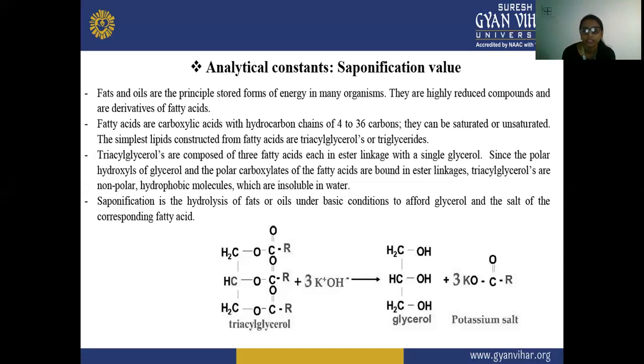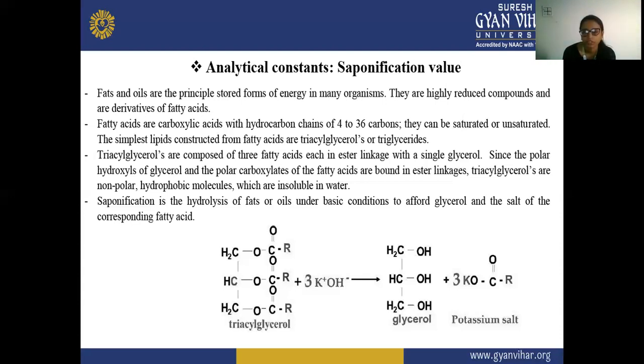These fatty acids are carboxylic acids with a hydrocarbon chain of 4 to 36 carbons, and they can be saturated or unsaturated.